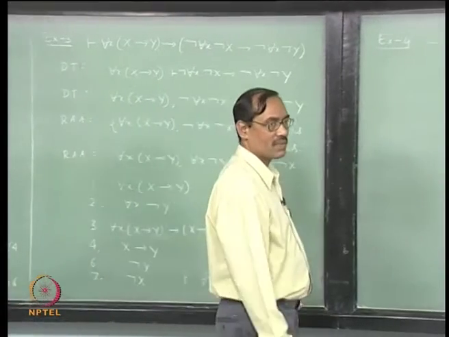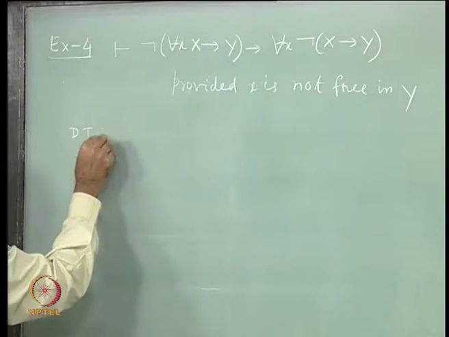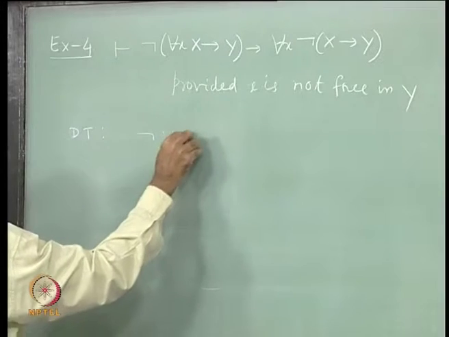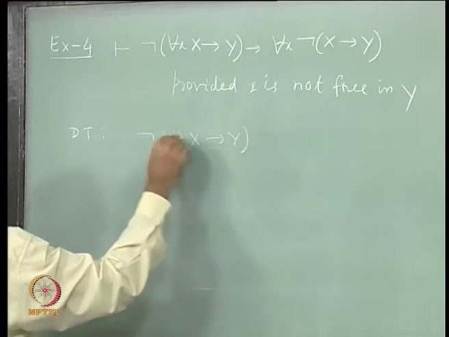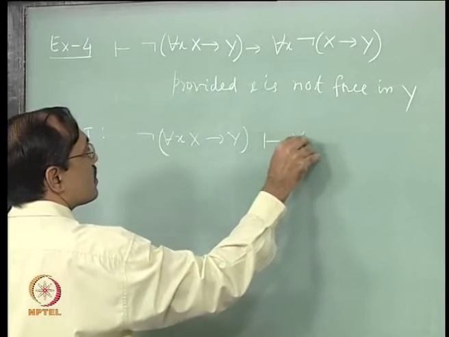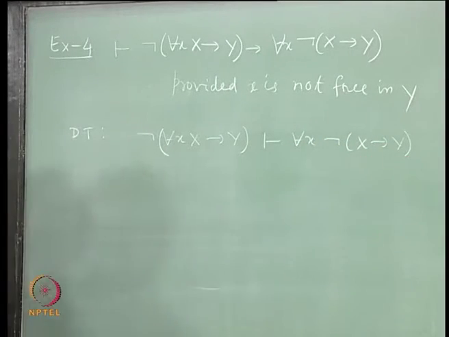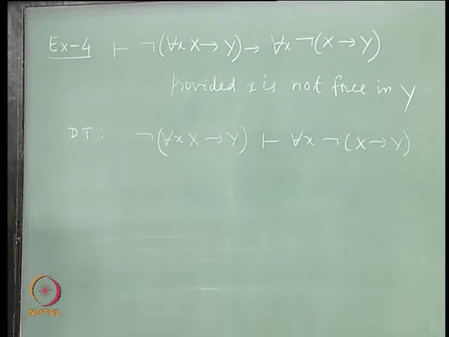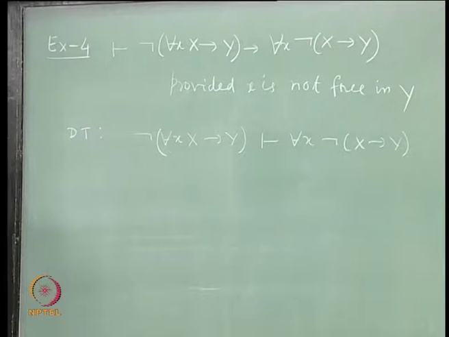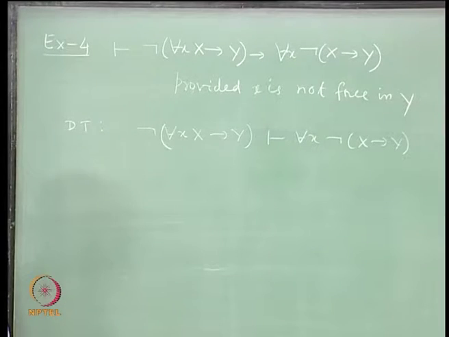Now, next one. So, by deduction theorem we have not for each x, x implies y entails for each x not of x implies y. Right. Now, some mental block, how to use this not. Well, you use RAA, transfer it to the other side, see what happens.